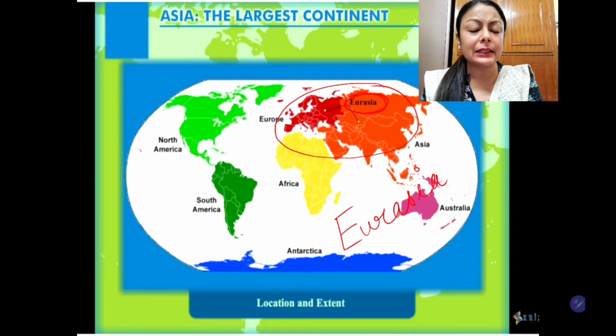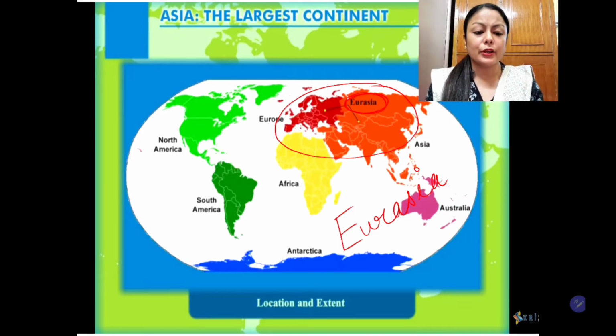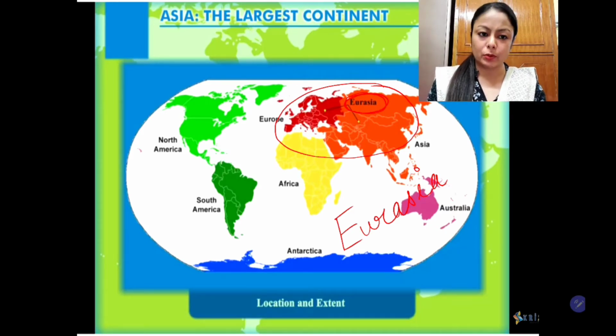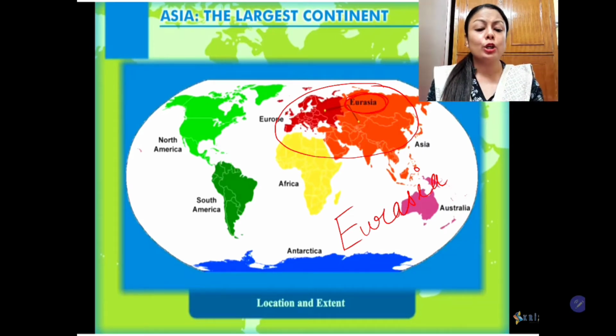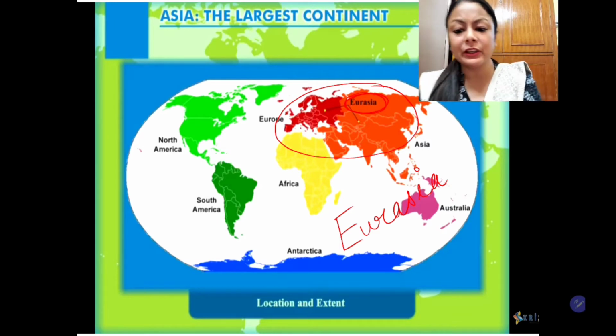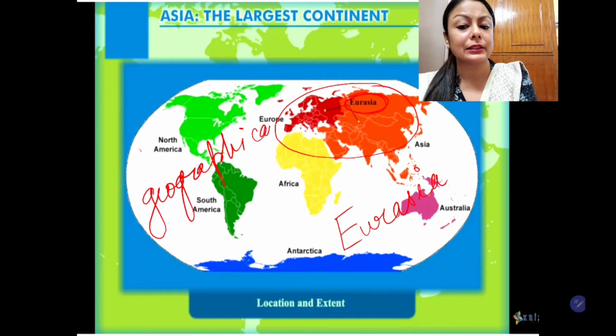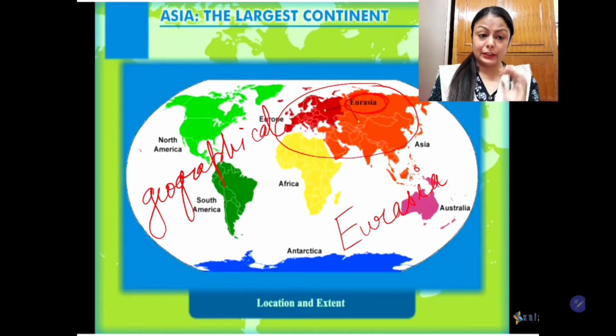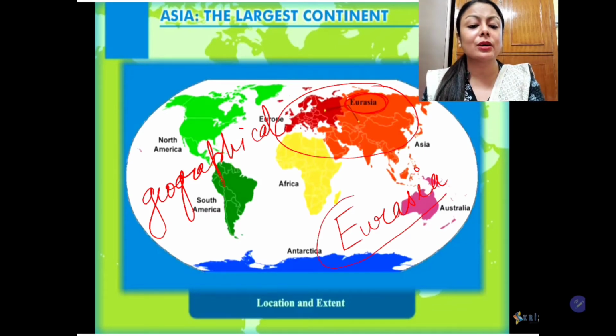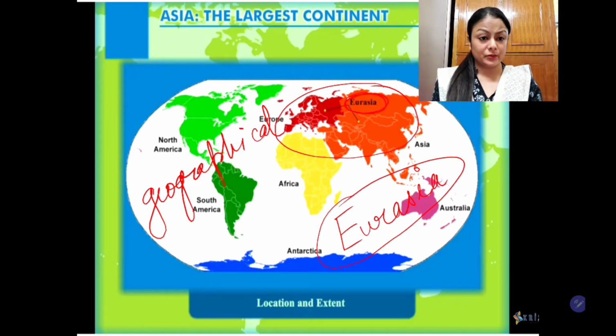Because if you see, it's a common landmass. Europe and Asia are a common single landmass. They are not separated by any water body. As they are connected together, they form a single geographical unit. As they form a single geographical unit, they are a single landmass, and we use the term Eurasia to denote Europe and Asia together.